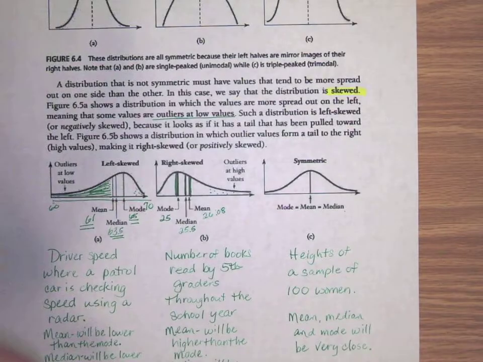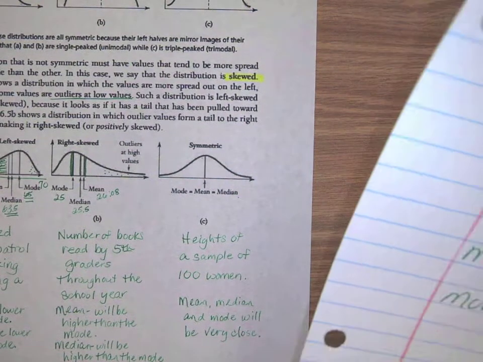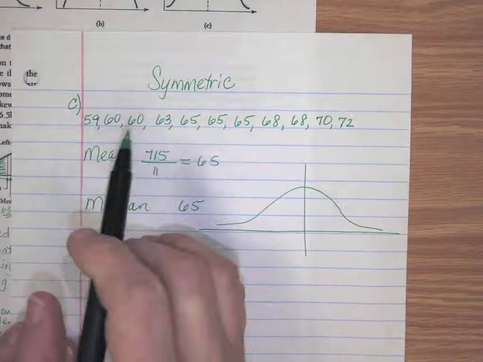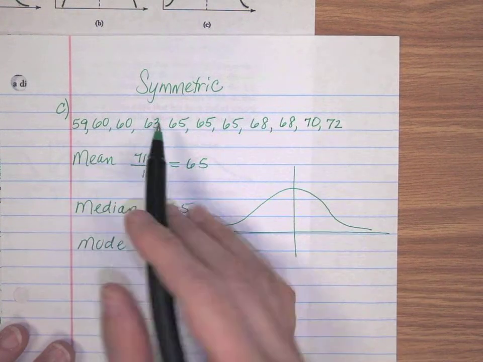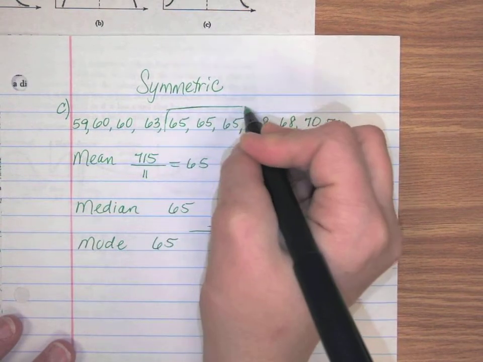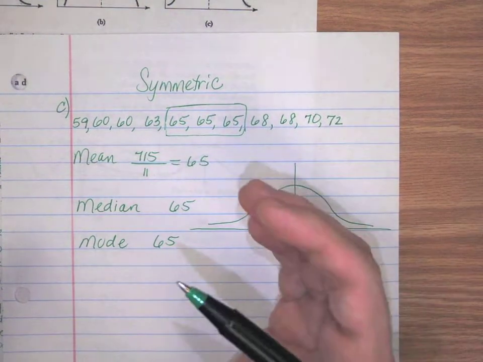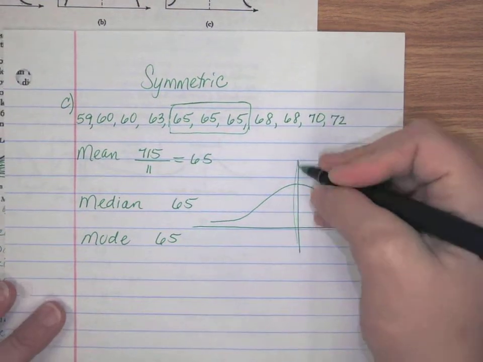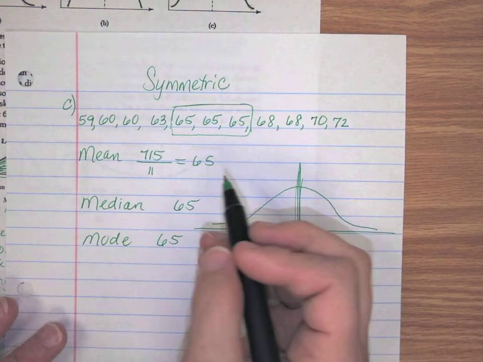And then our last example is symmetric, and that was the one about the heights of the sample of women. And so you could take your sample of women, and if you were to list them, you would find that generally the women are going to have an average height, and that will be your mode. Most of them will kind of fall towards a specific area. Right in here is going to be your mode. And then if you had a few below and a few above, those usually balance each other out pretty well.